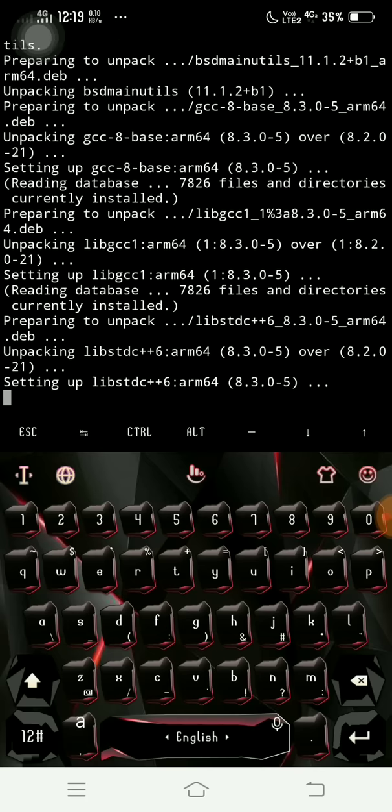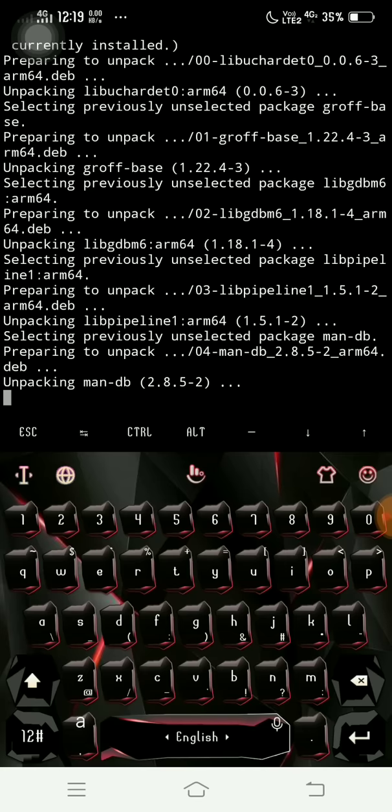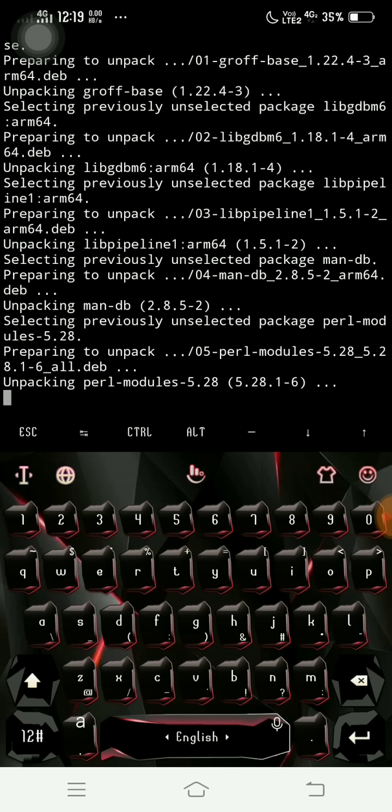Now it's unpacking and preparing the whole library and the environment that we need on the desktop.